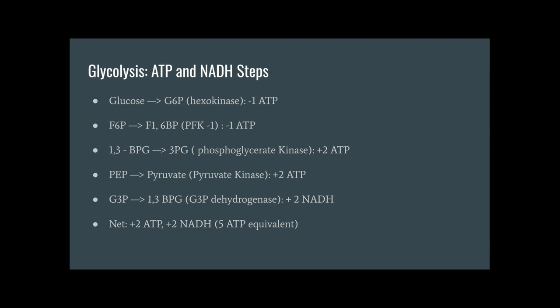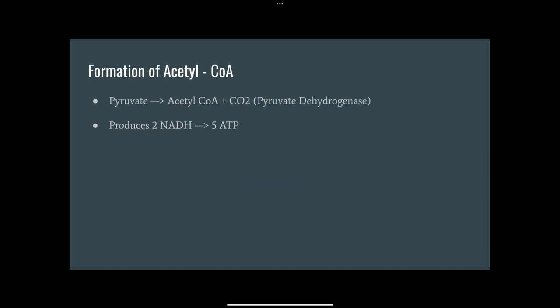Glycolysis occurs in the cytoplasm and begins with one glucose molecule. The first ATP is used by hexokinase to convert glucose into glucose 6-phosphate. Another ATP is used by phosphofructokinase 1. Later, two ATP molecules are generated by phosphoglycerate kinase and another two by pyruvate kinase.